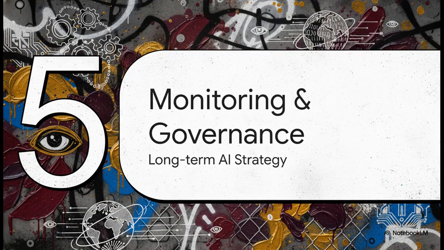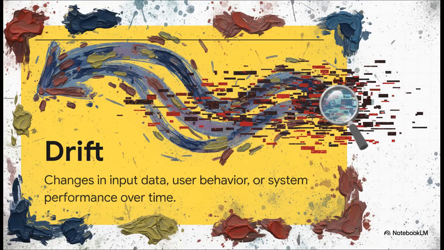And finally, Section 5, Monitoring and AI Governance. You absolutely need to be hyper-aware of drift and regression because, spoiler alert, quality does not end the moment a product launches. Real users change the dynamic instantly. Drift happens when user behavior or data naturally changes over time. Like, say people start using a new slang term the model doesn't understand, meaning the AI slowly becomes less effective. Regression, on the other hand, happens when you push a software update and an AI feature that used to work perfectly suddenly just breaks.